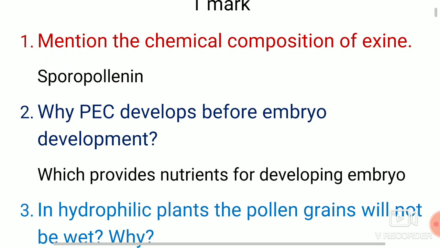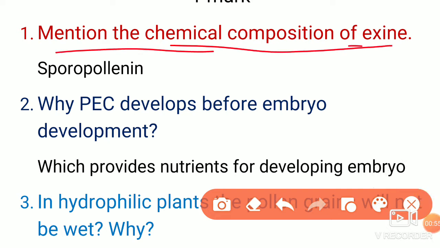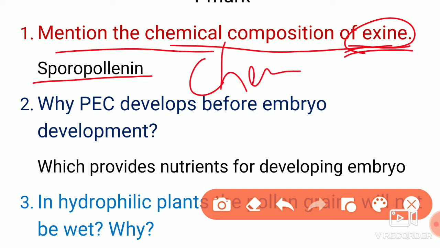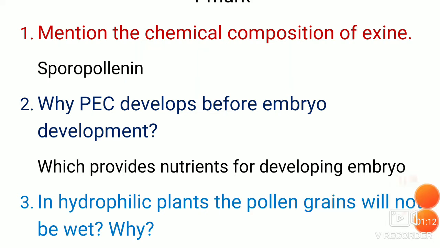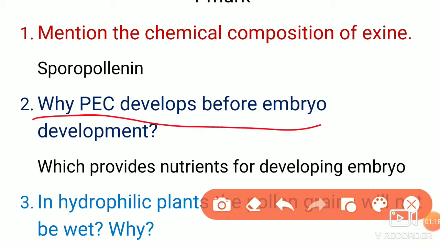If you see the first question, this is the chemical composition of the exine. The exine is the pollen grain outer wall. What does it consist of? It consists of a chemical component called sporopollenin.